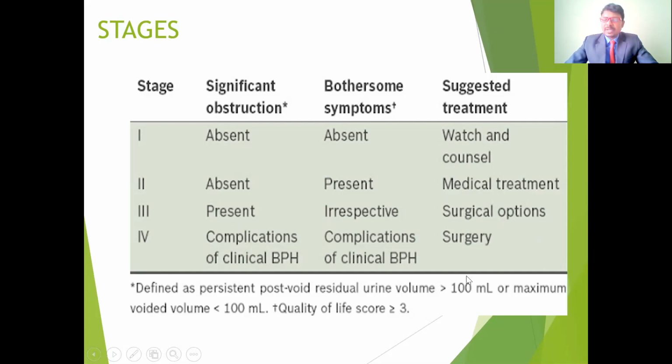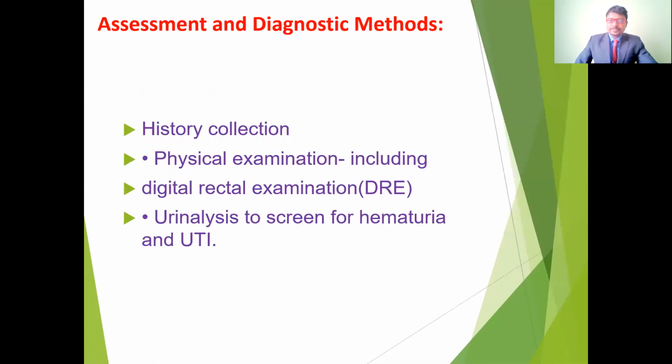So the treatment procedure is the surgical options. If they are not getting relief from the obstructions, we cannot cure with the medications. In those conditions, the only treatment option is surgery. Stage 4 patients get the obstruction as well as the complications with the benign prostatic hyperplasia, and for them the only treatment plan is the surgical procedures. They need surgery immediately, otherwise they are going to get severe complications. So that is about the stages of the prostate gland enlargement.